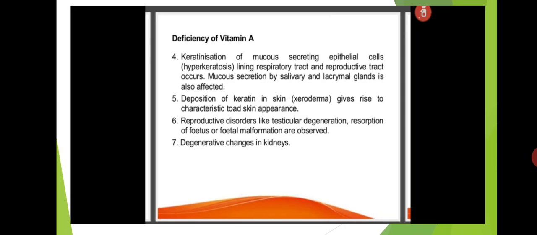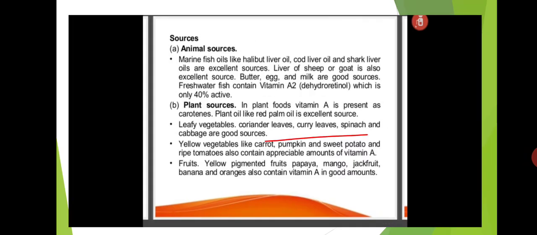Mucus secretion by salivary and lacrimal glands is also affected. Deposition of keratin in skin gives rise to a characteristic toad skin appearance. Reproductive disorders like testicular degeneration, resorption of fetus or fetal malformation are observed, and degenerative changes in kidneys also occur.